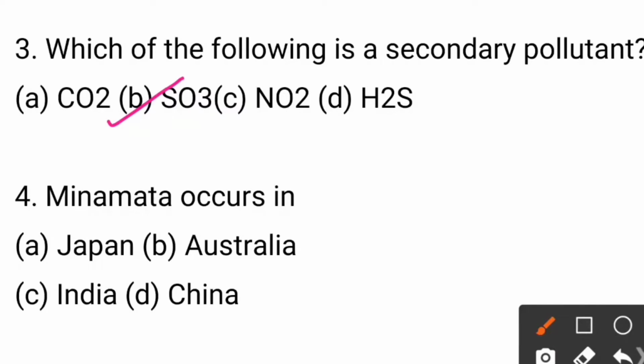Next question. Question number 4. Minamata occurs in Japan, Australia, India, China. So friends, Minamata is a disease occurs in which country? Japan, Australia, India or China? So the answer is option number 1, that is Japan.